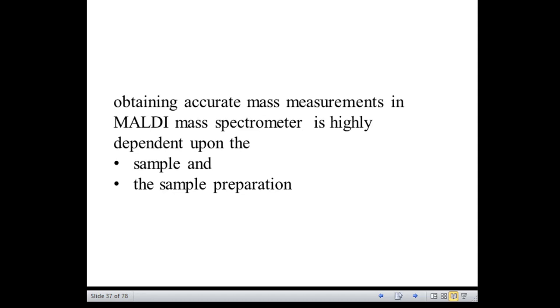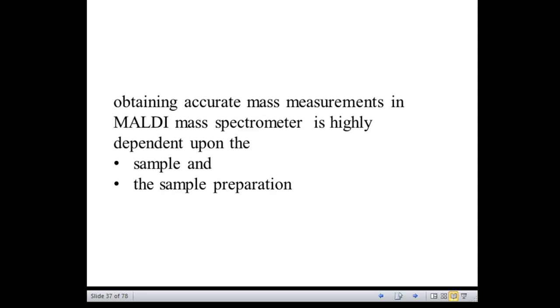So these factors are very critical, or these factors translate into how accurately the mass can be measured in the MALDI mass spectrometer. Because the solvent or the matrix is the medium by which the analyte will be transported to the gas phase, and it provides the conditions that make ionization possible.